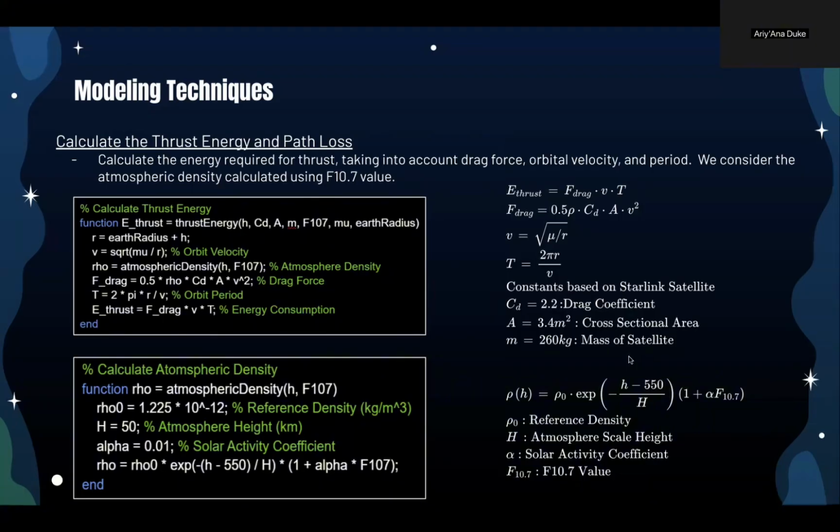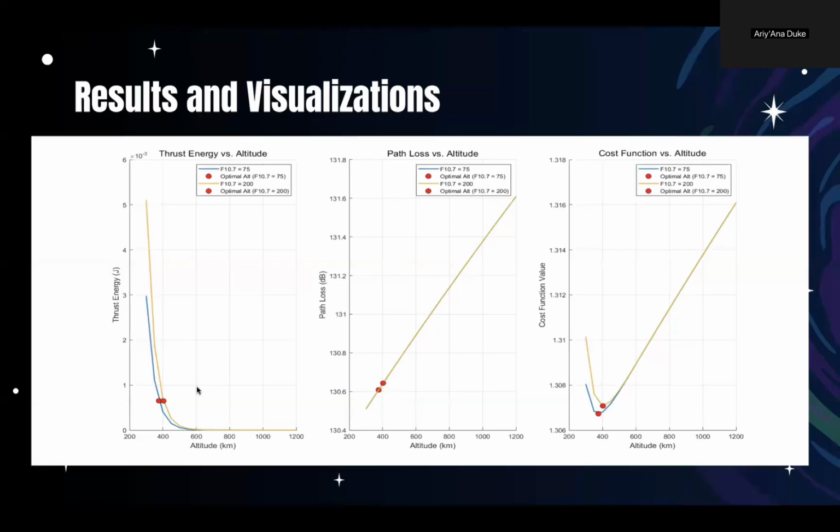Here's the MATLAB code we use to calculate the thrust energy. This function combines all the components to calculate how much energy the satellite needs to counteract drag over one orbital period. The atmospheric density varies with altitude and solar activity, shown here. We use the following formula, this one, which accounts for both altitude and the F10.7 solar activity index to calculate atmospheric density, along with the whole MATLAB code.